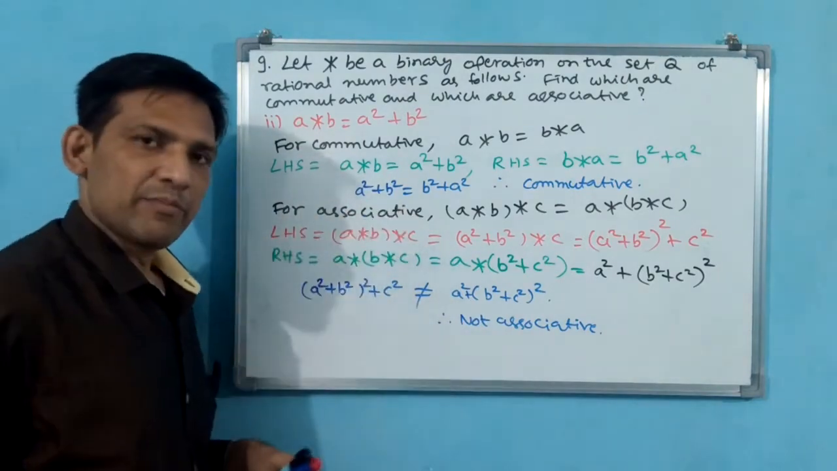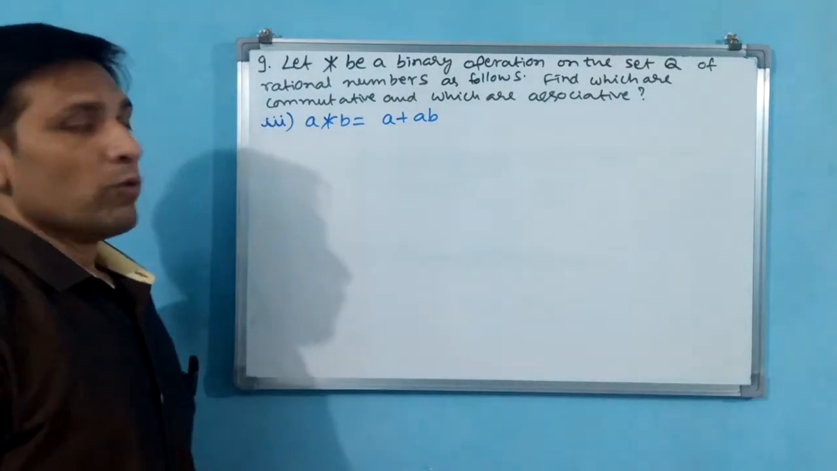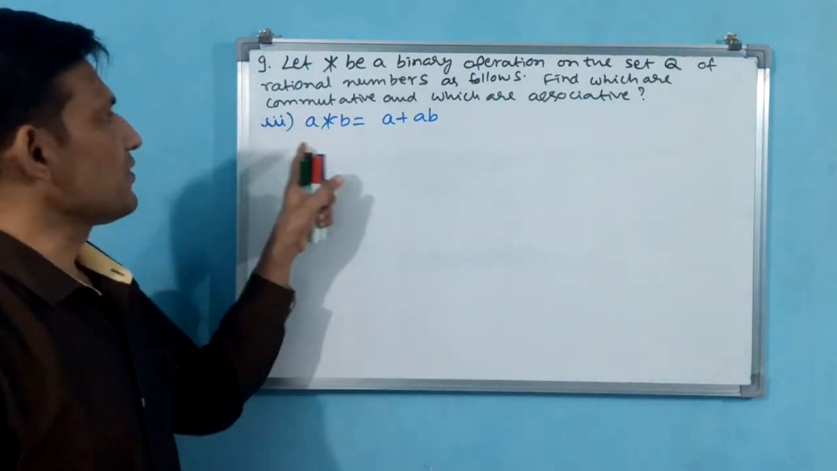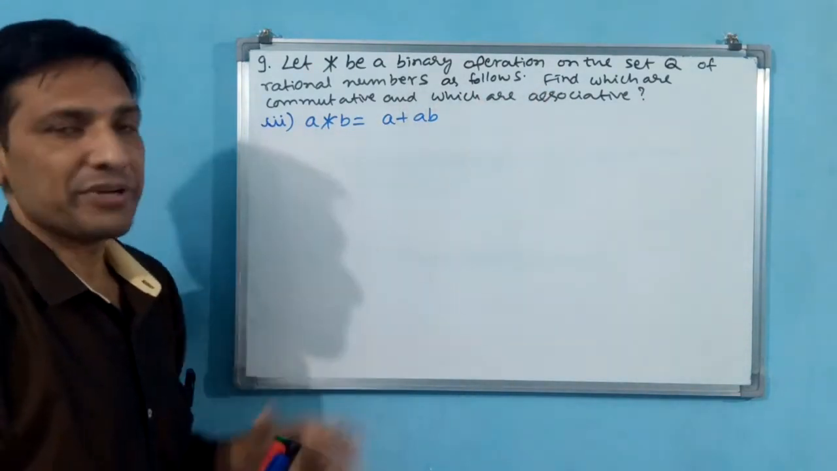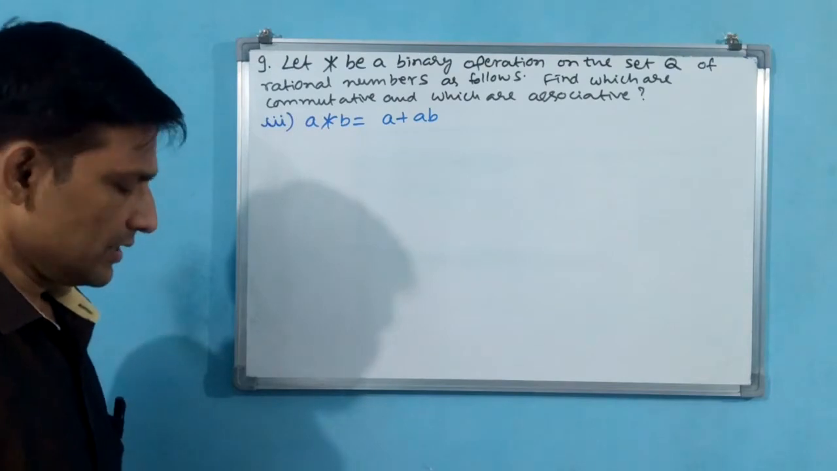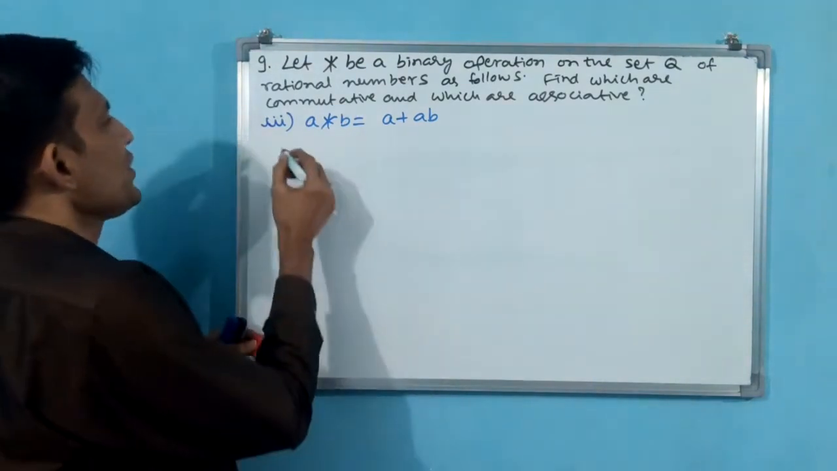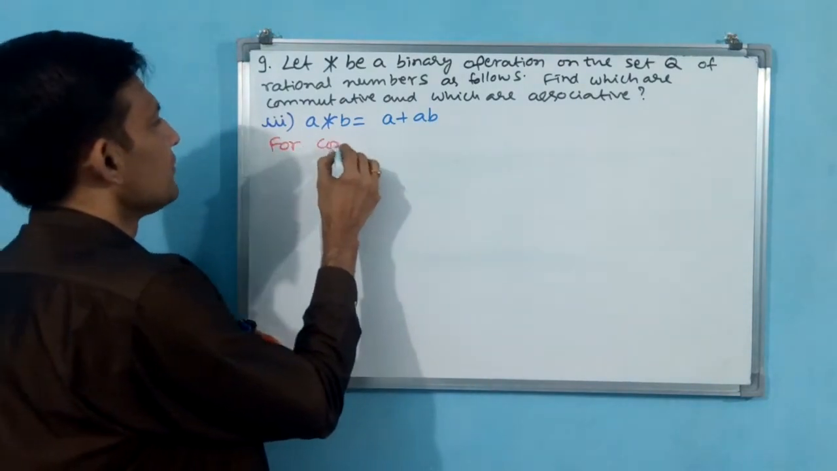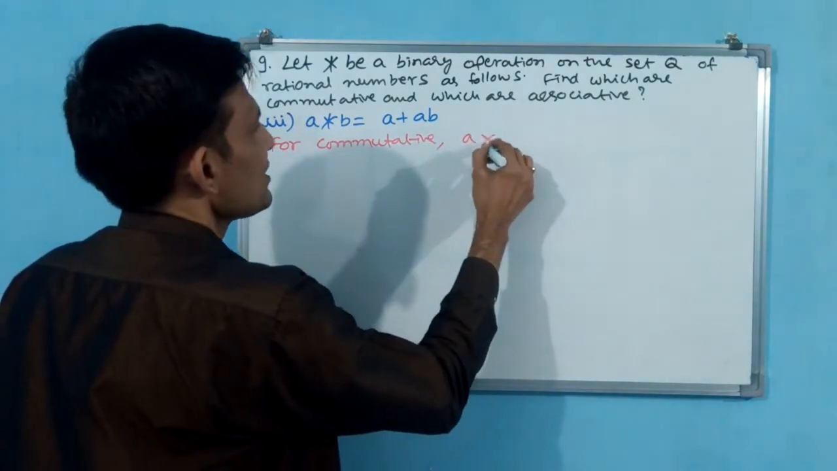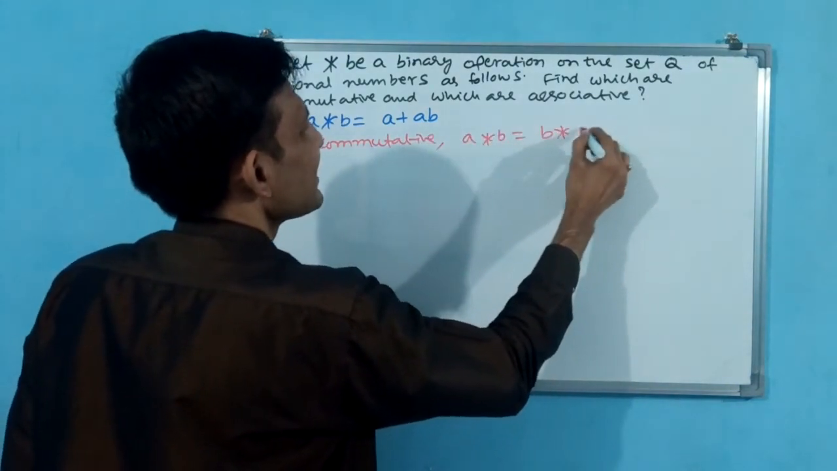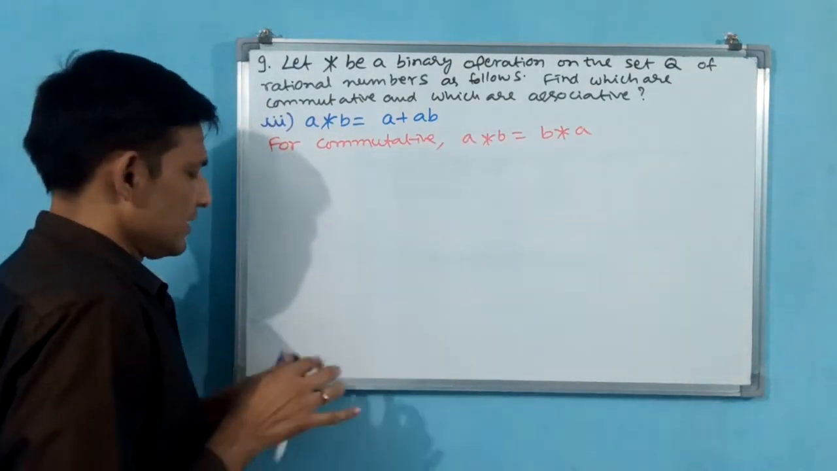Now we finished the second part of this 9th question. Let us go for the third part of this 9th question. A star B is equal to A plus AB. We have to see whether it is commutative or not, and associative. Let us go for commutative first. For commutative, A star B is equal to B star A.